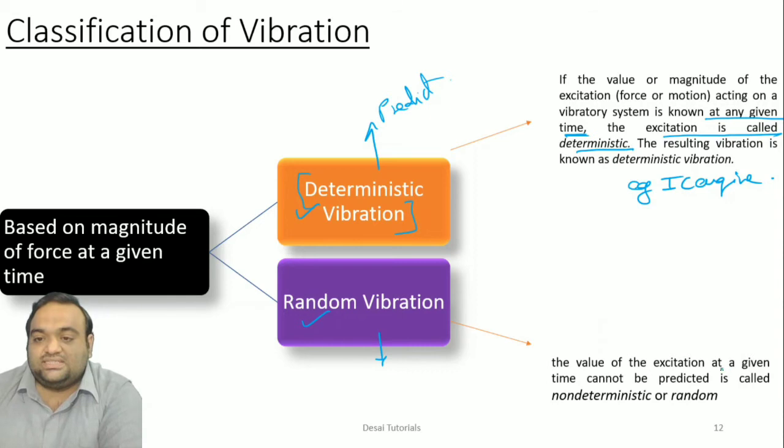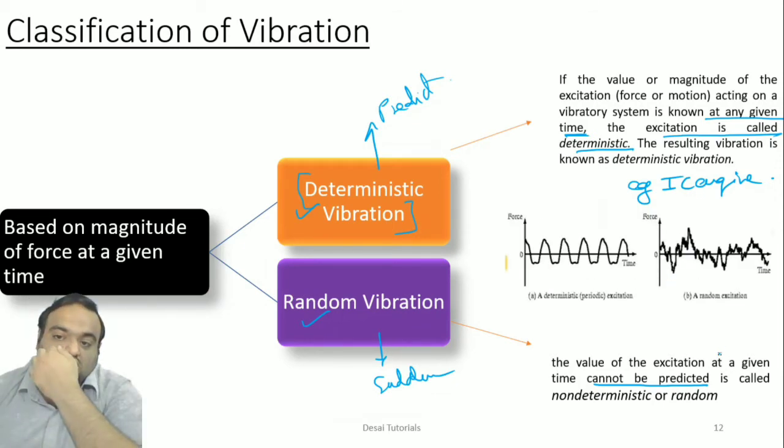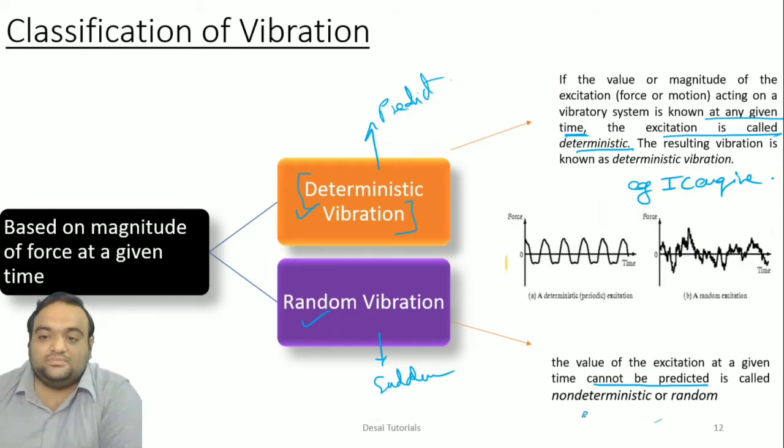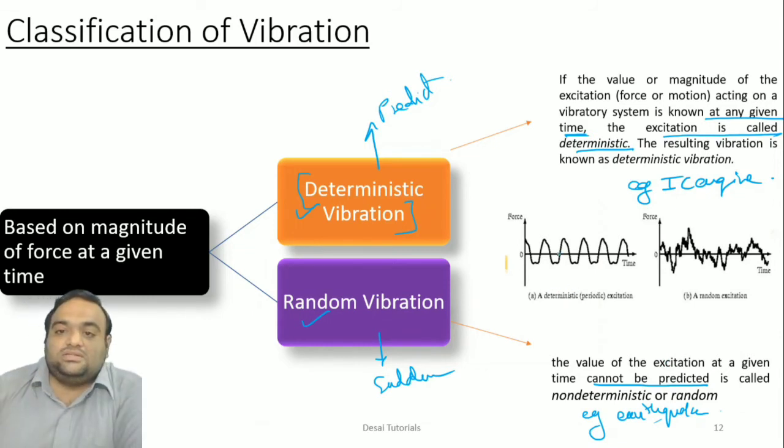And when the value of excitation at a given time cannot be predicted, the time period cannot be predicted, that is what we call non-deterministic vibration. यानी कब होने वाला है, sudden, we don't know. For example, here you can take an earthquake, पता नहीं रहता ना कब आने वाला है, आ जाता है तब पता चलता है कि आ गया है, we cannot predict, right?